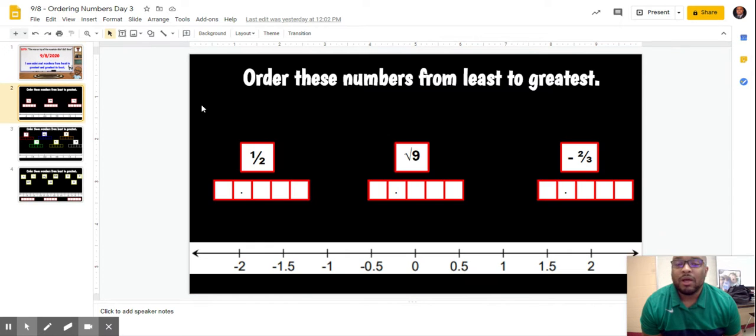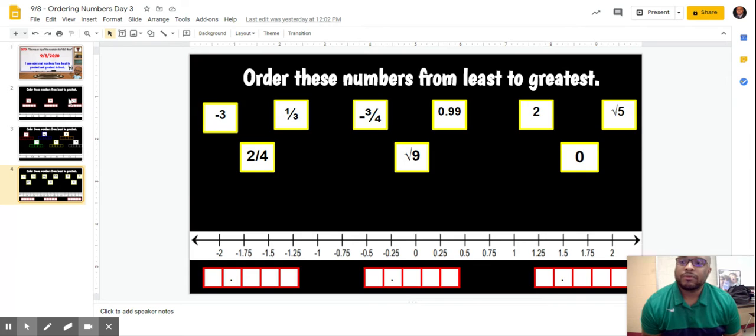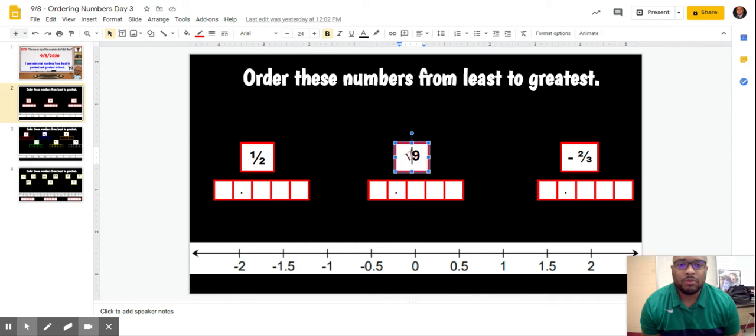Now, in class, I'll be going over this slide very literally. You are responsible for slides 3 and 4. For slide 2, it says order these numbers from least to greatest. I'm given 1/2, square root of 9, and negative 2/3.